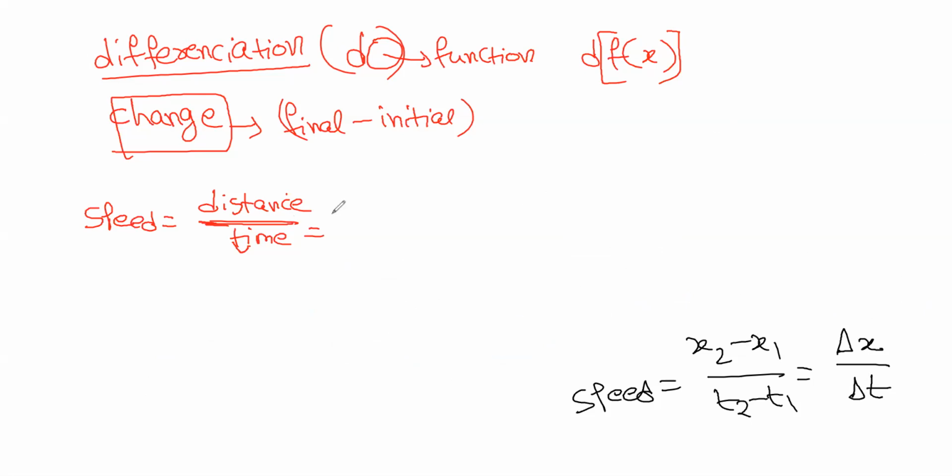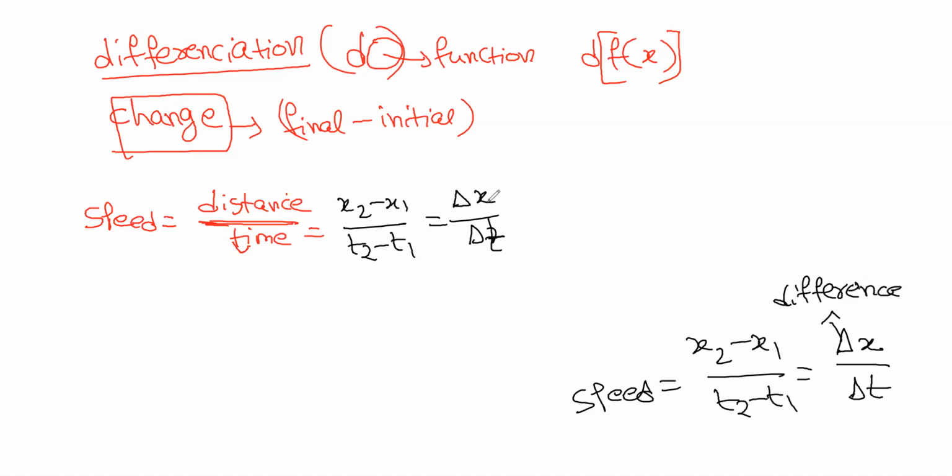So this is one formula, x2 minus x1 by t2 minus t1, that is delta x by delta t. Delta means difference, final value minus initial value, or highest value minus smallest value. Here the delta x is like 400 kilometers, or 200 kilometers.